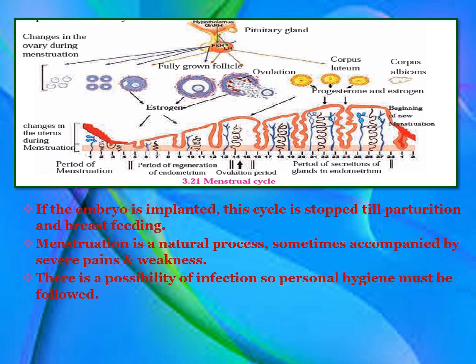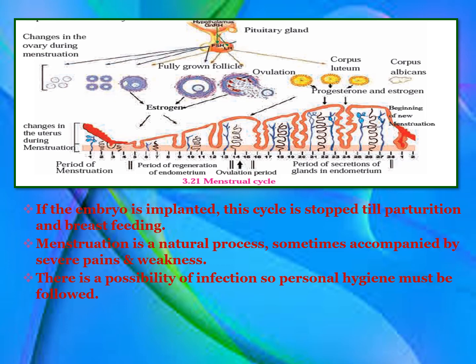Okay? Now, if the embryo is implanted, that is, if fertilization takes place and then the cilia push this embryo into the uterus and now it is firmly placed in the uterus, then the menstrual cycle is stopped till parturition. Parturition is a big word for birth, okay, and the process of breastfeeding, where the mother feeds the baby. So the menstrual cycle will come back only after the mother stops breastfeeding.